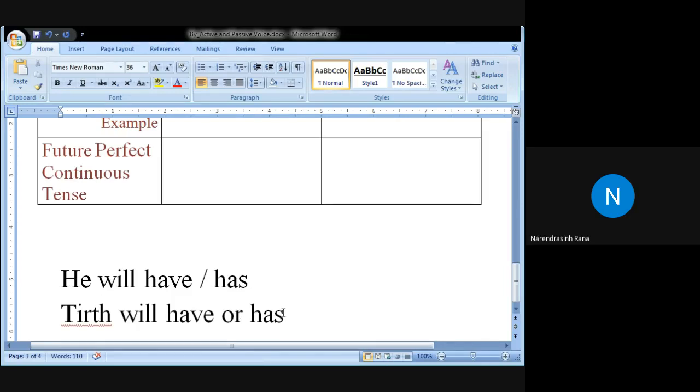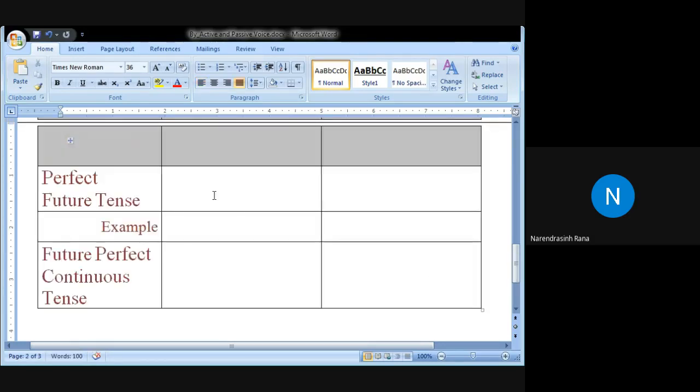We never have has in the future tense. So if there is a subject in the singular form like he or a name, we always have to use have, but not has. Very good.